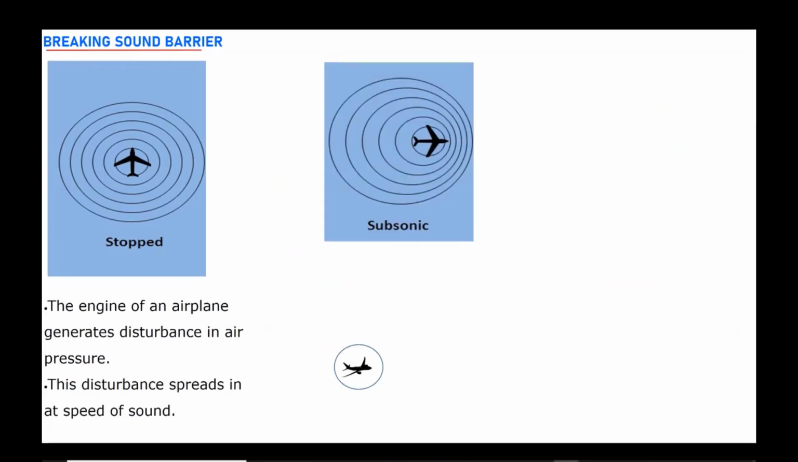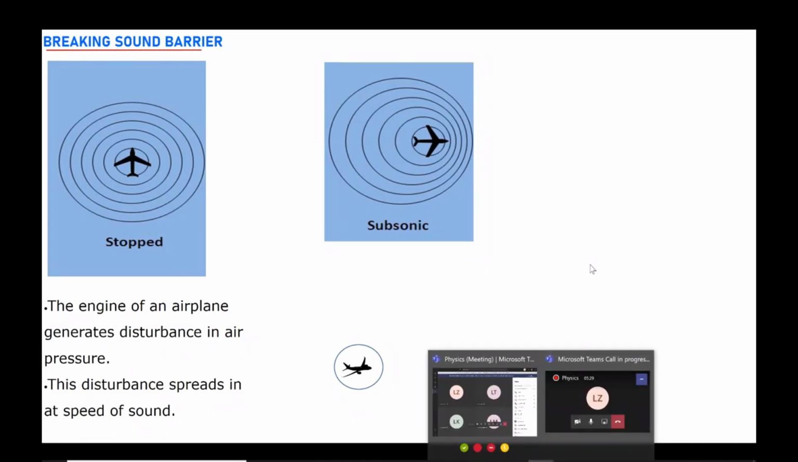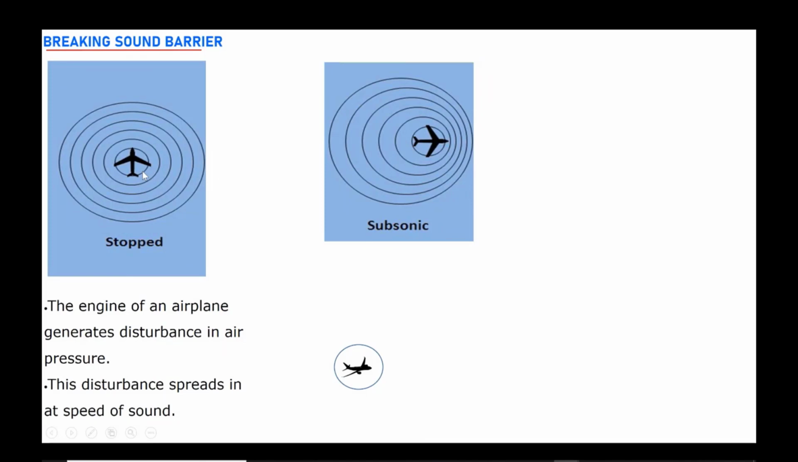So in the first one, the airplane was stopped, remember, but the engine is running. So the engine is making a sound, and the sound is traveling in all directions. So that's why the separation between wavefronts is not different in all directions. It is the same. Those separations, right, left, up, down, in all directions, at all times, are the same between the compressions.